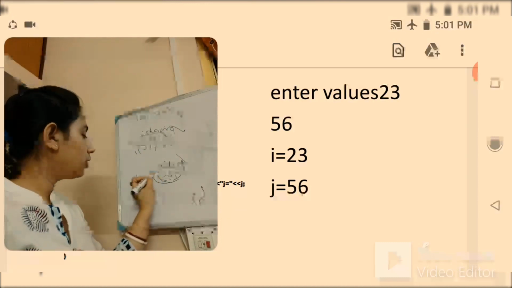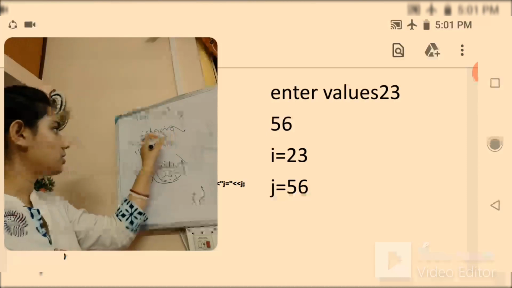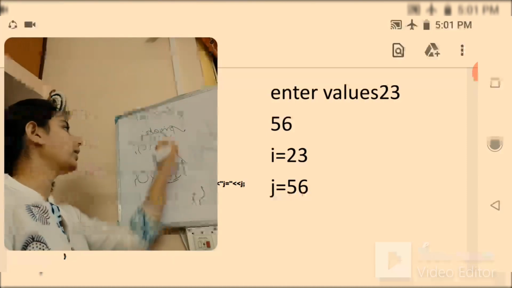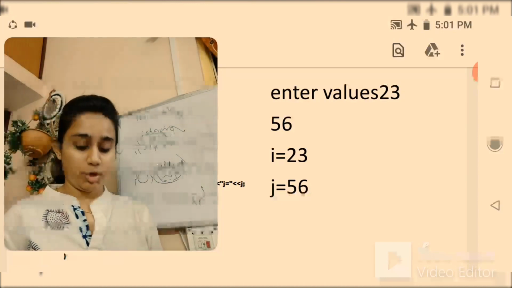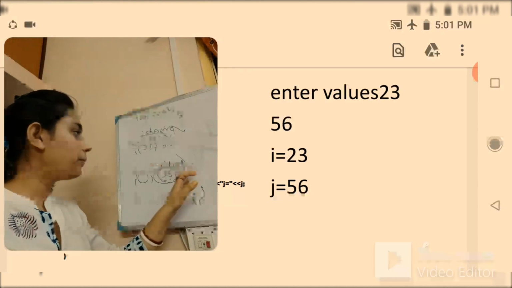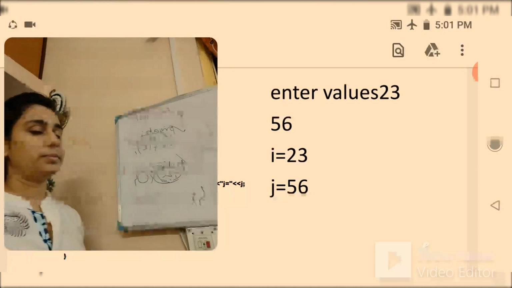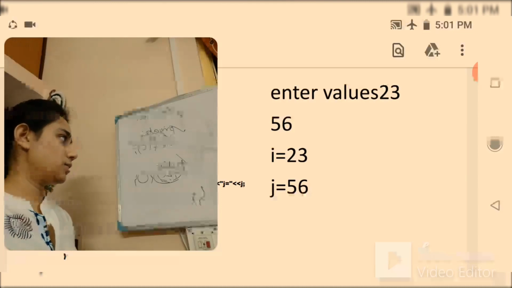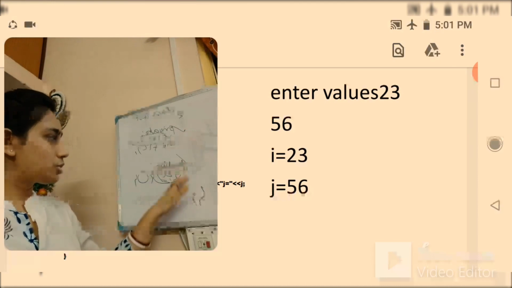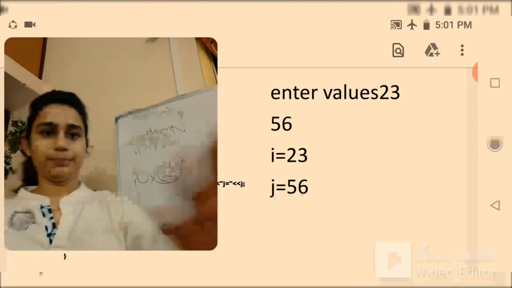So if you are writing the code in such a way, you are accessing i, which is in the private access specifier. Indirectly you can access the private member through the member function. You can access the private member of this class through the public access specifier's member, which is also a member of this class.